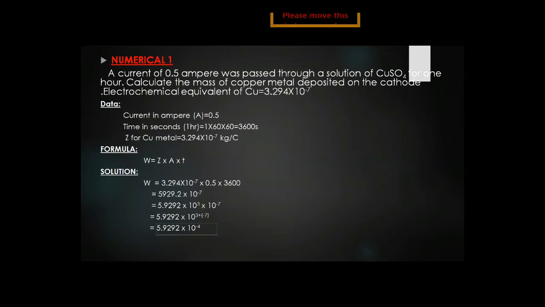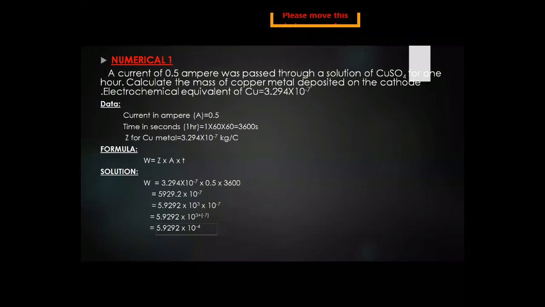Now, this question gives the idea about Faraday's first law. What is the statement of Faraday's first law? It states that the amount of any substance deposited or liberated at an electrode during electrolysis is directly proportional to the quantity of current passed through the electrolyte. Before going to the details of this numerical, we must recall Faraday's second law. Its statement is that the masses of different substances deposited or liberated when the same quantity of current is passed through different electrolytes connected in series are proportional to their chemical equivalent masses.